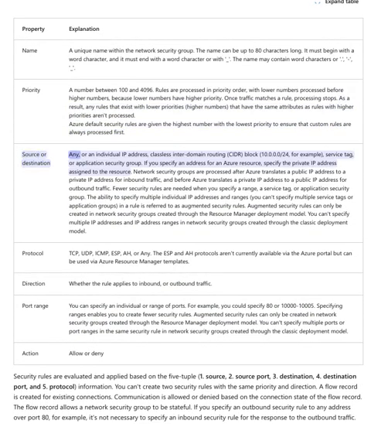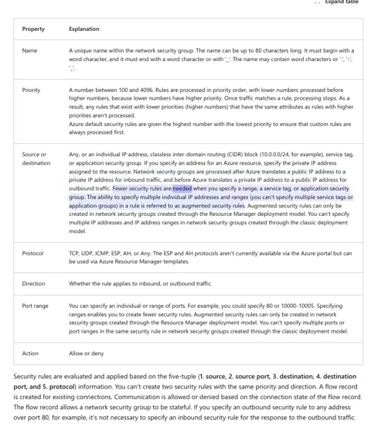Source or destination: any, or an individual IP address, classless interdomain routing, CIDR, block, 10.0.0.0/24, for example, service tag, or application security group. If you specify an address for an Azure resource, specify the private IP address assigned to the resource. Network security groups are processed after Azure translates a public IP address to a private IP address for inbound traffic, and before Azure translates a private IP address to a public IP address for outbound traffic.